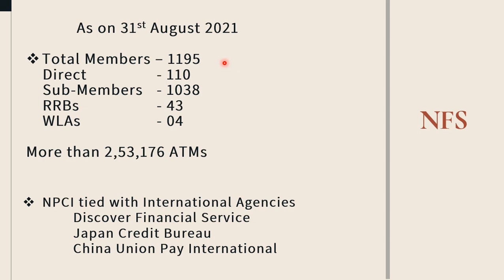Besides banks and financial organizations, even some non-banking entities are attached to the network. Out of these 1195 institutions, the number of direct institutions is 110, and the number of sub members of the National Financial Switch is 1038.